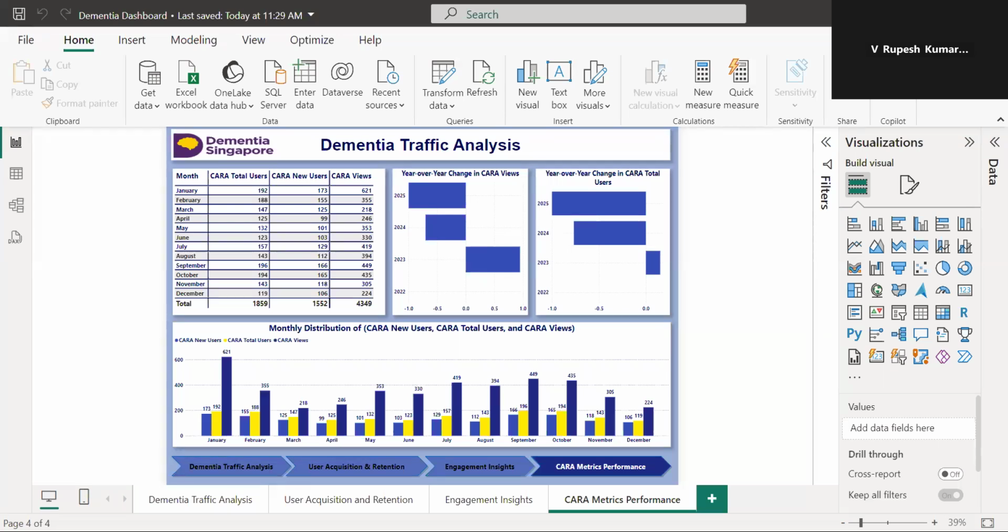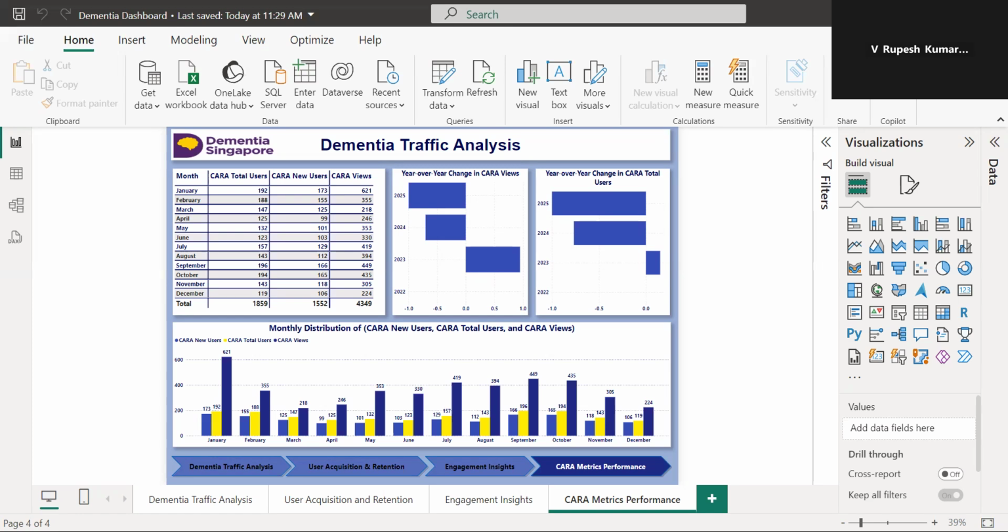The last sheet is the car metric performance. The objective is to dive into car metrics and assess their performance over time. The first chart I have used is a table chart. The first column is month, then car total users, car new users, and car views. These show the total number of users accessing by car, the number of new users in each month, and the total number of page views and interactions within the car.